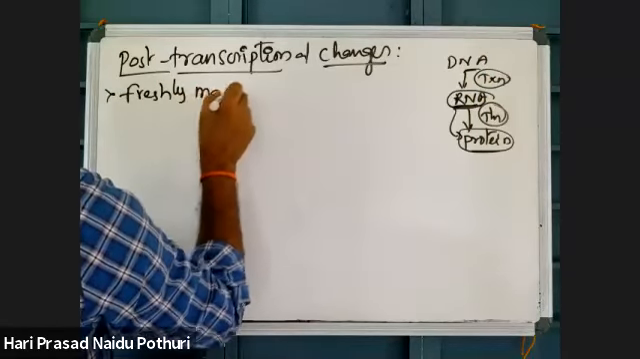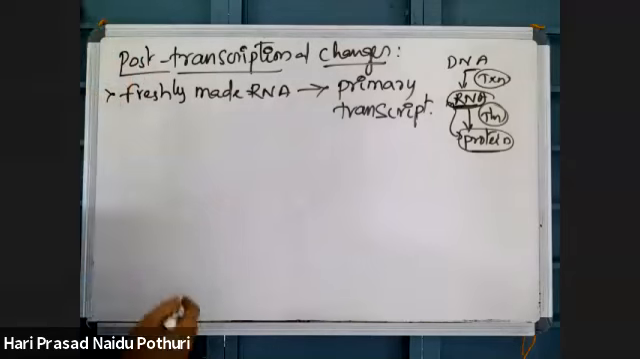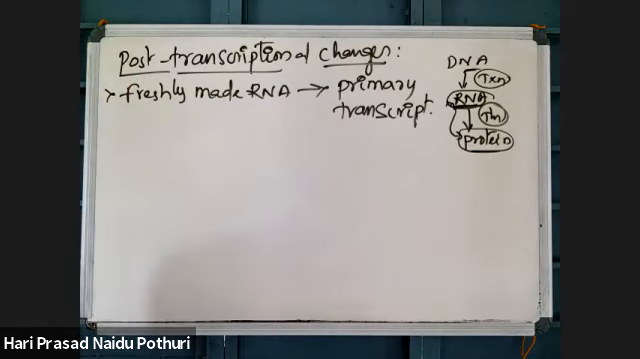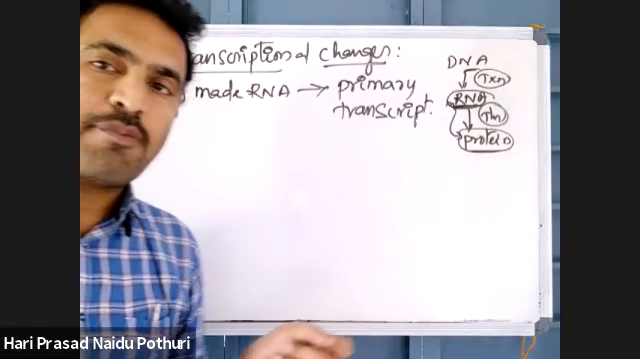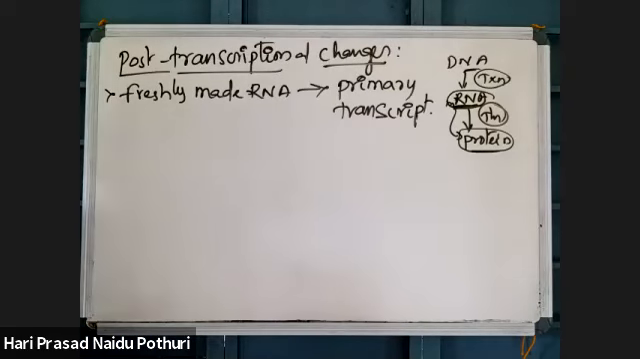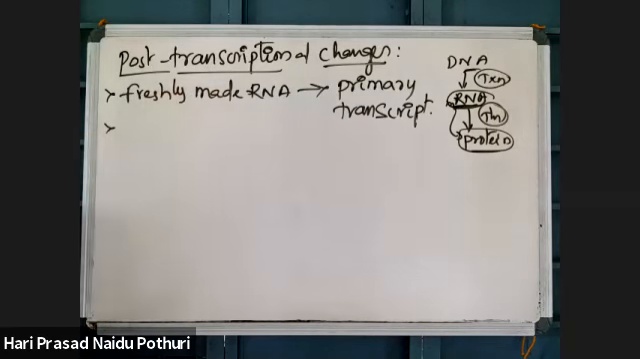Freshly made RNA from DNA is called what? The primary transcript. Usually mRNA is the one involved in translation. The main RNA involved in translation is mRNA. tRNA and rRNA are also involved, but they have other functions. tRNA is responsible for transfer of amino acids, and rRNA is responsible for forming ribosomes.